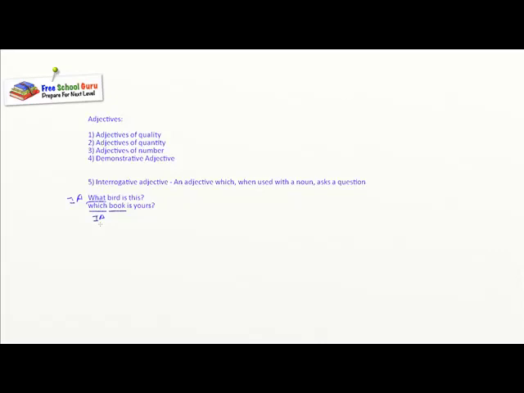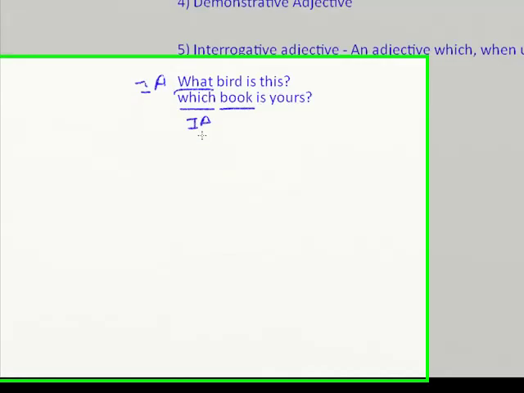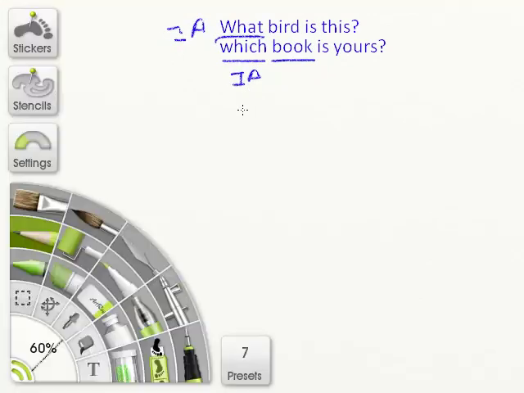Let's take another one. Whose purse is that? What is the noun? Purse. And what word is qualifying the word purse? Whose. So whose becomes an interrogative adjective. Good to go? Wonderful. Let's go to the next one.